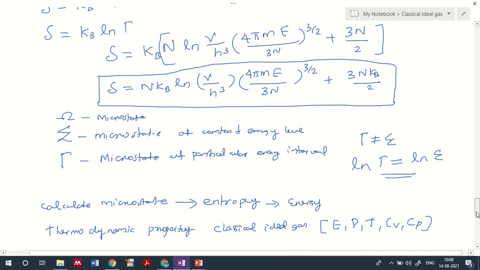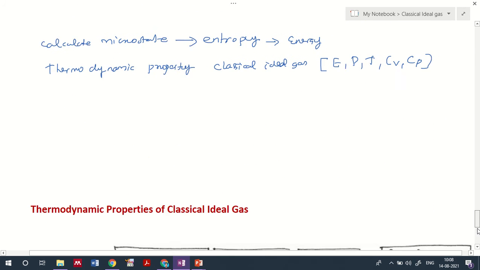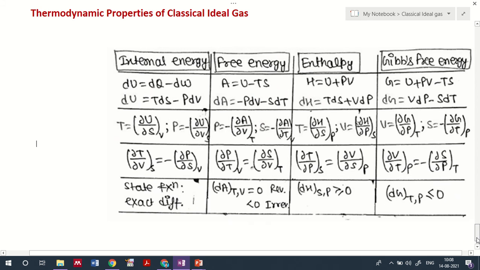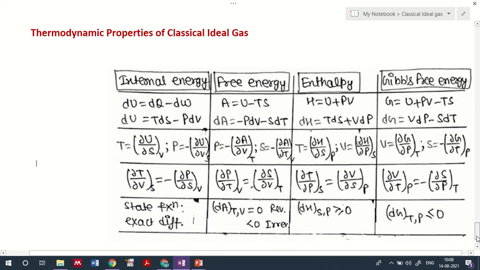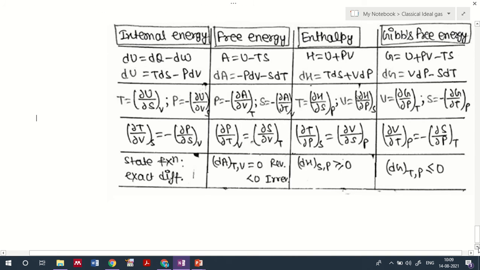From that discussion onwards, now we need to move on to identify the classical ideal gas thermodynamic properties such as energy, pressure, temperature, specific heat capacity, and then the specific heat capacity at constant pressure and these things.